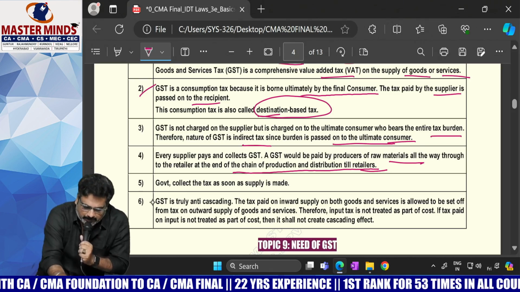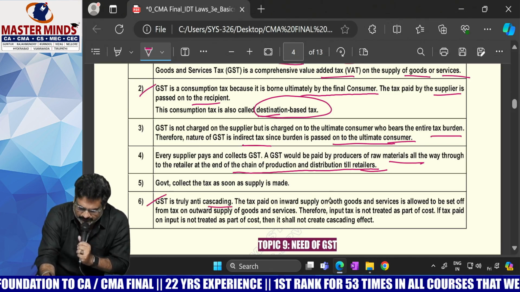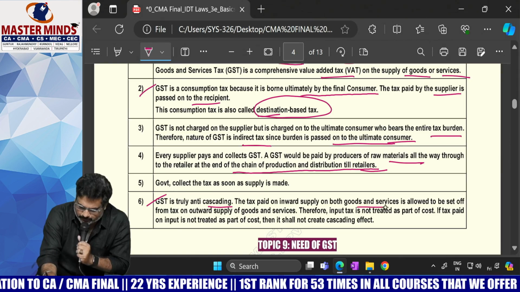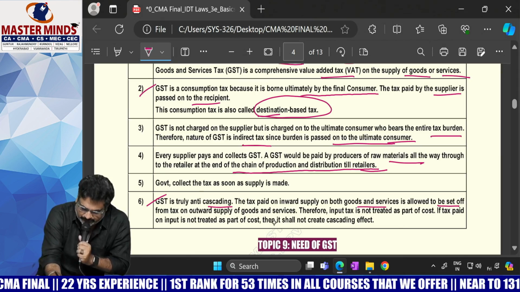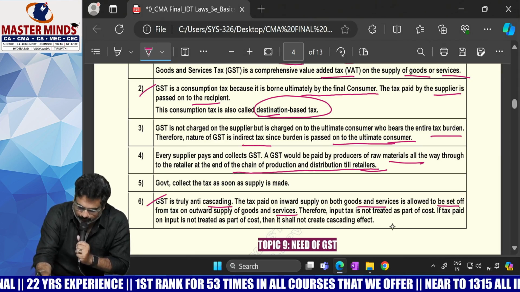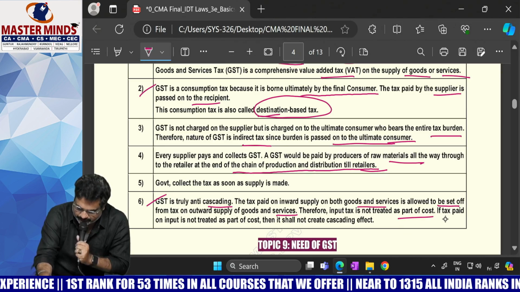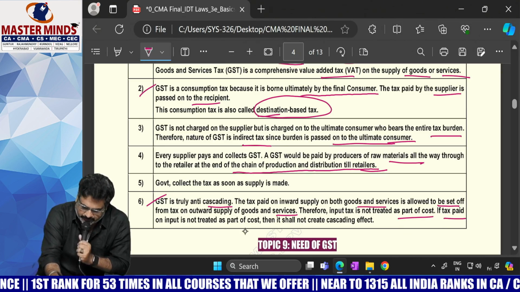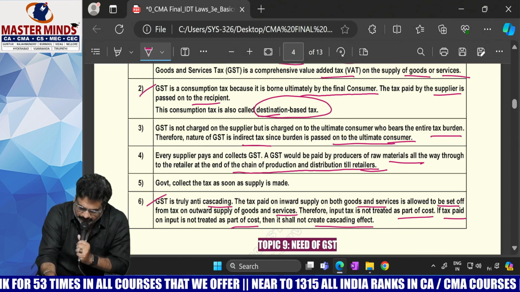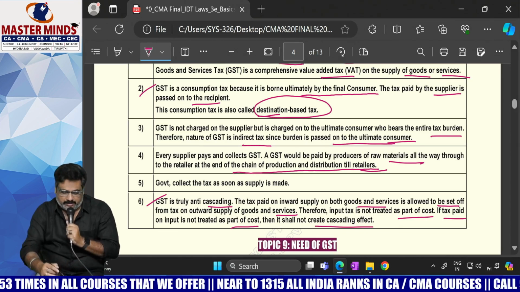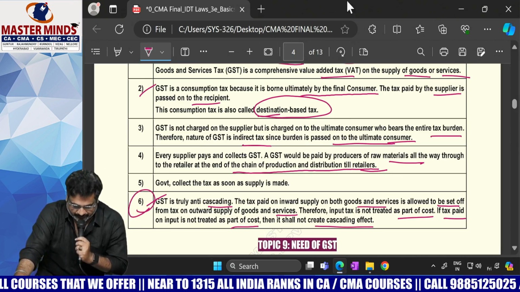And GST is truly anti-cascading. The tax paid on inward supply of both goods and services is allowed to be set off against the tax on outward supplies. Therefore, input tax is not treated as part of cost. If tax paid on input is not treated as part of cost, it shall not create a cascading effect. What is this last point about? It is talking about ITC.